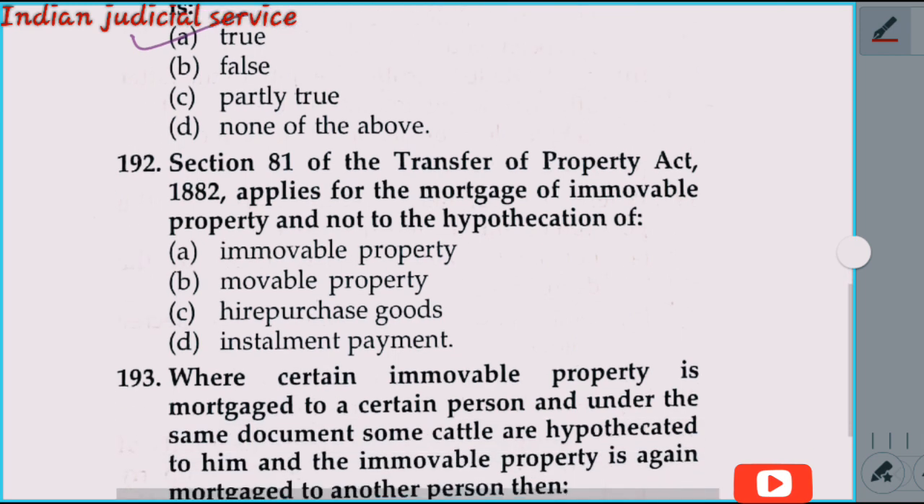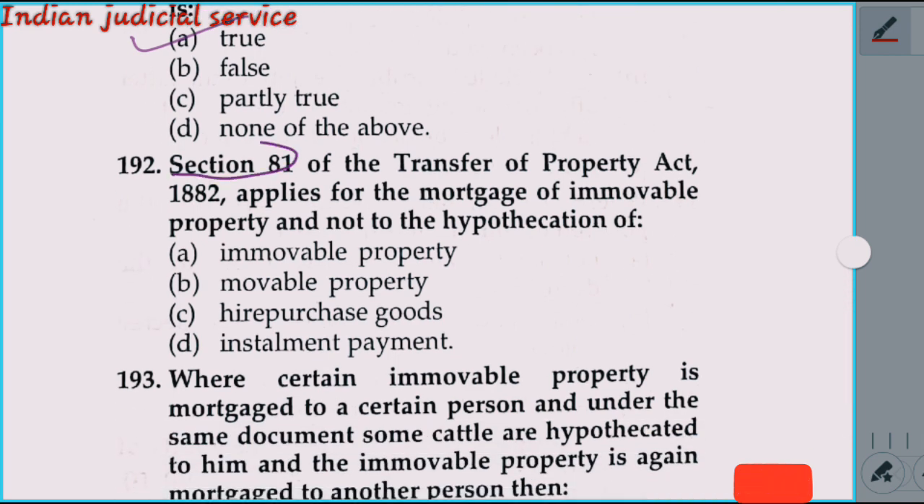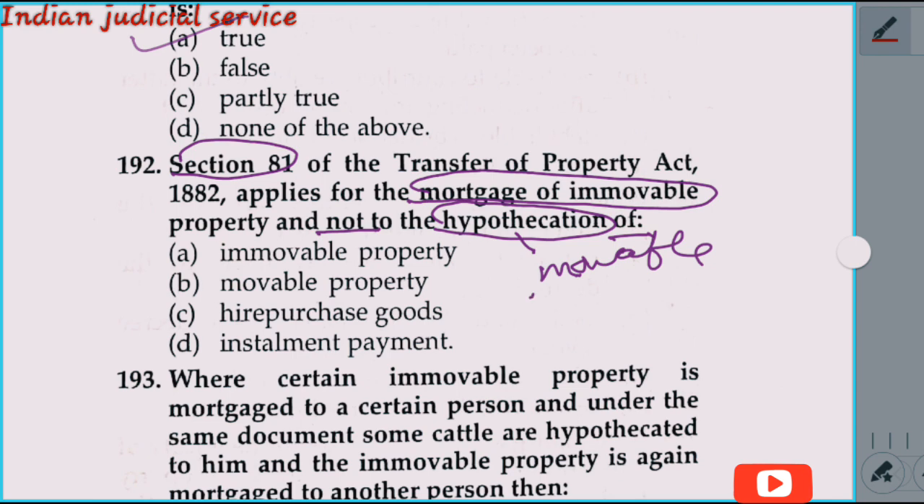Now question number 192. Section 81 of the Transfer of Property Act applies to mortgages of immovable property and not to hypothecation, because hypothecation applies to movable property, and mortgage applies only to immovable property. So the question is: section 81 of the Transfer of Property Act applies to mortgage of immovable property and not to hypothecation of immovable property. So our answer is option B.